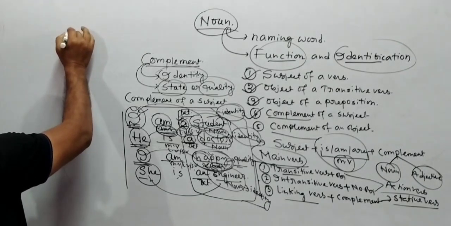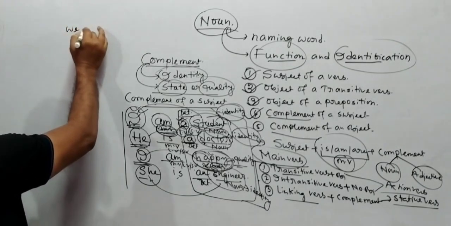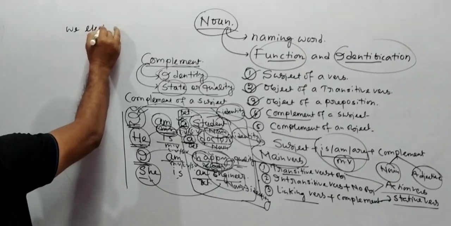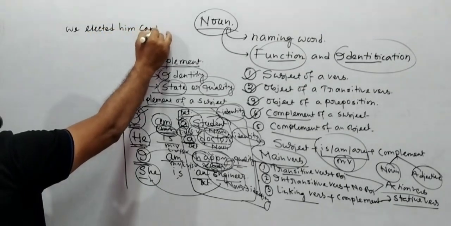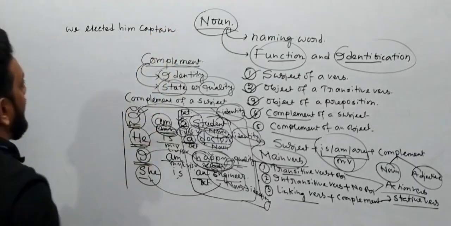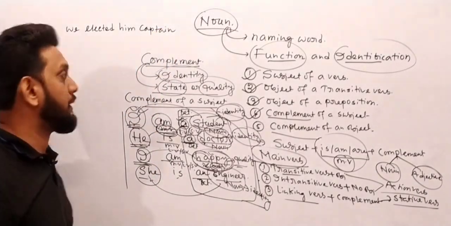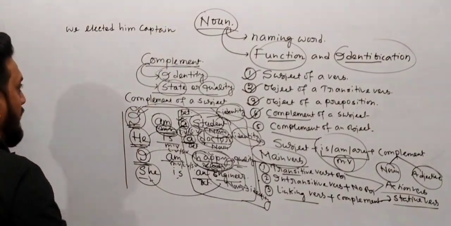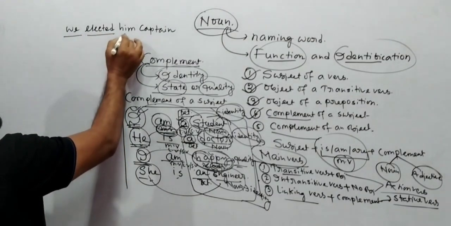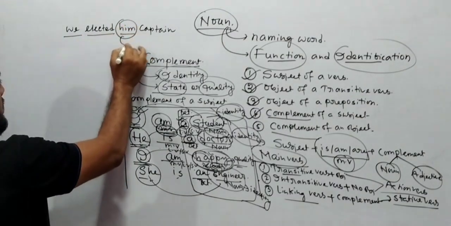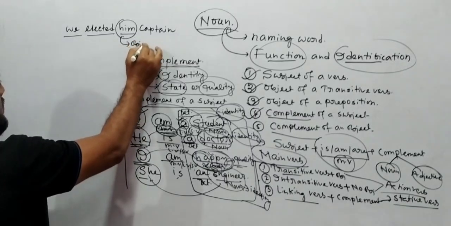Write down: We elected him captain. Have you written? Very good. We elected him captain. Here "we" is the subject, "elected" is the main verb, and "him" will be the object of this sentence. Object. Yes or no?